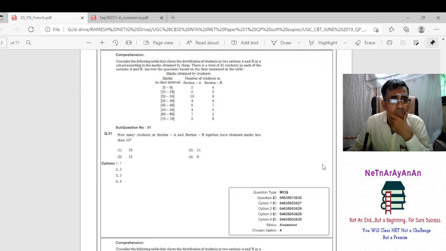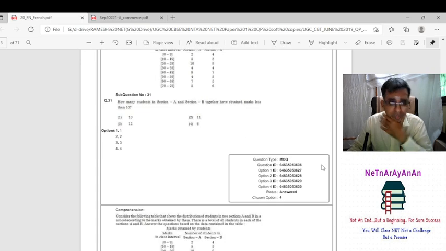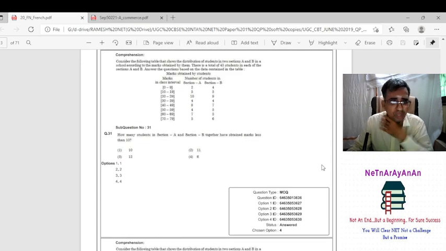That's all. So some class interval and marks are given. This is very easy. In fact, how many students in section A and section B together have obtained less than 10? Just check with the less than 10. It is 2 plus 4, 6. That's all. Answer.